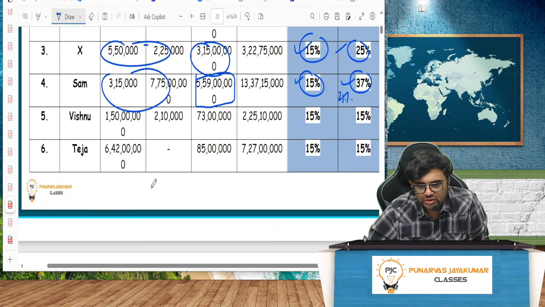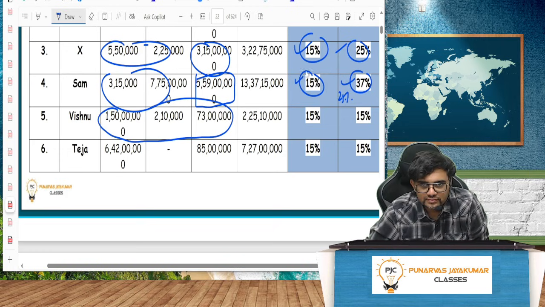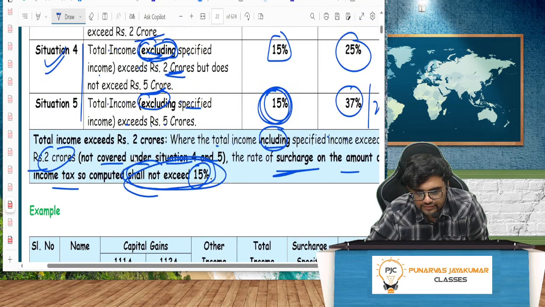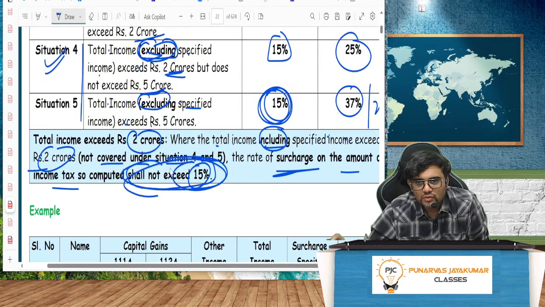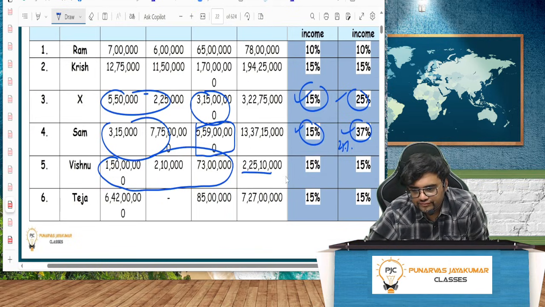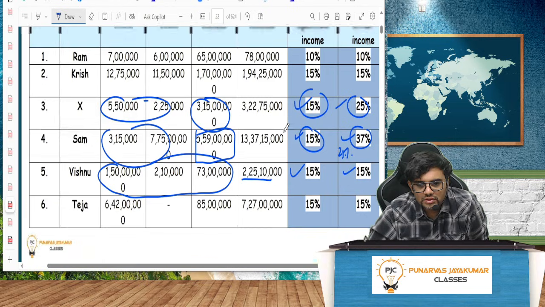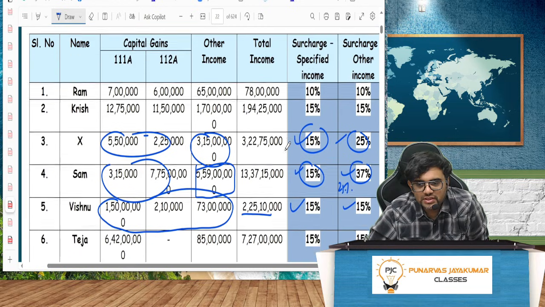Vishnu. See guys, all put together more than 2 CR. This will be under special situation here. What is the answer? 15%. Next, capital gain, other income.